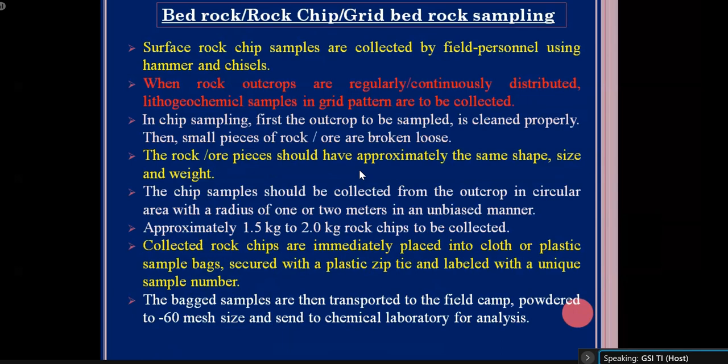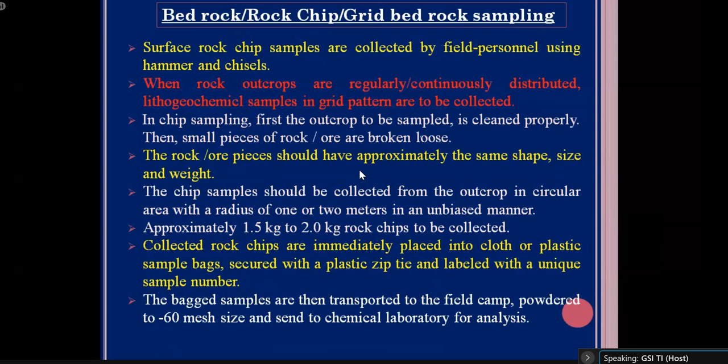If you don't follow it, it will not give you a representative sample or a representative value. So first go to the field, and if you get any exposed bedrock, clean the bedrock surface and select an area, which should be a circular, rectangular or triangular area.